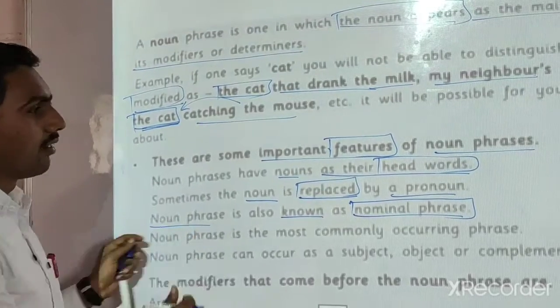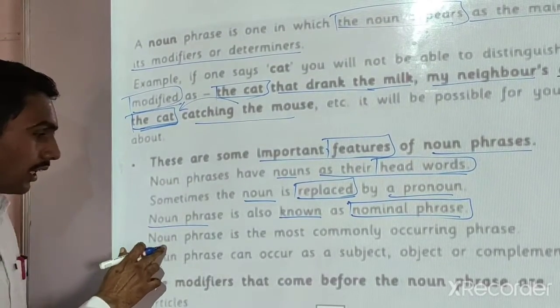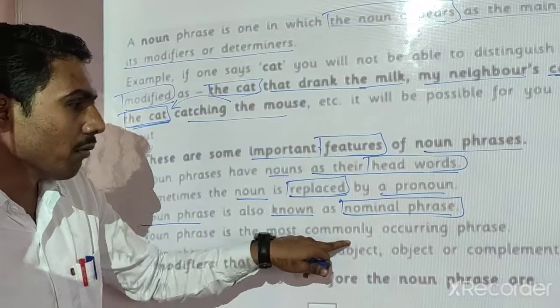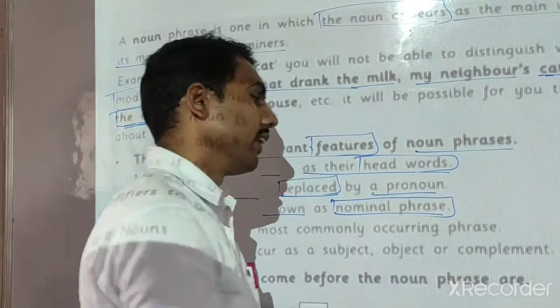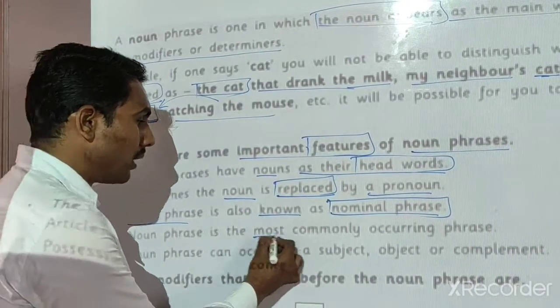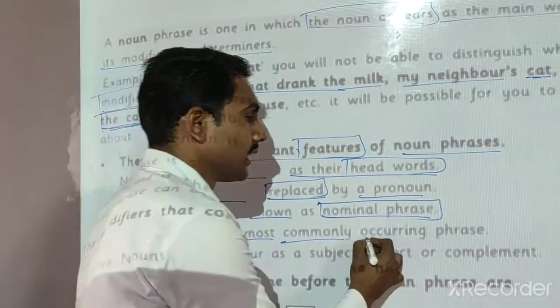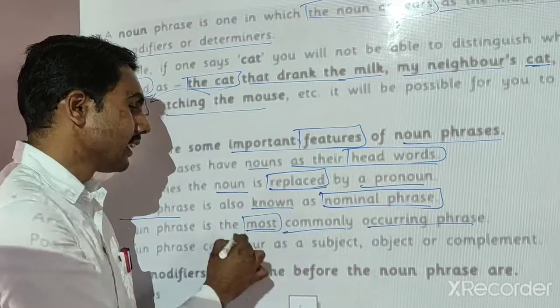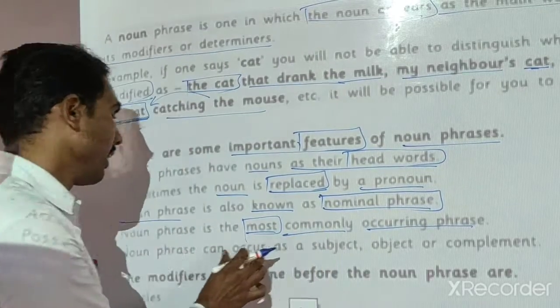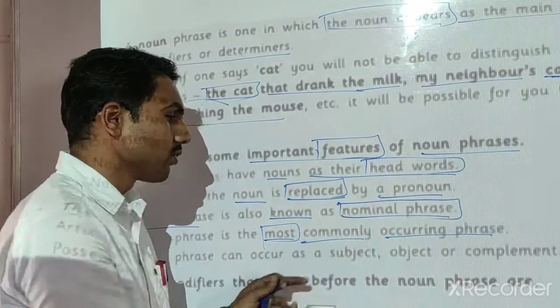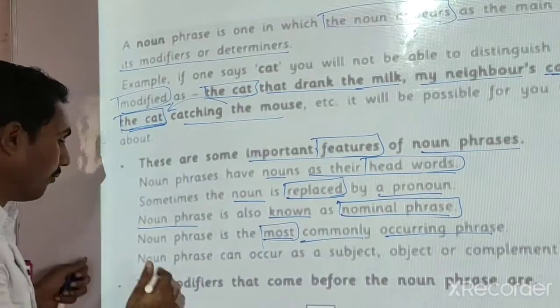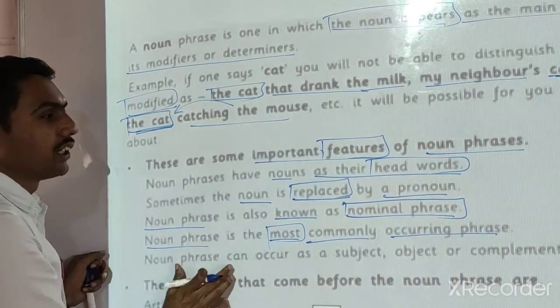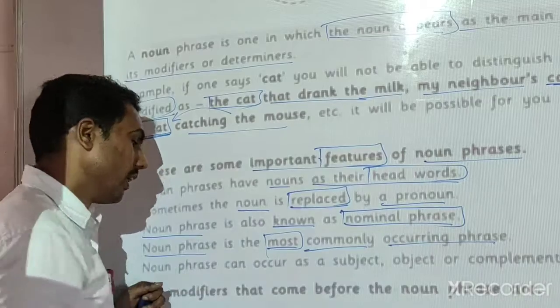It is the third feature. Now the next one: a noun phrase is the most commonly occurring phrase in any sentence. It comes mostly, जास्त वेळा येतो, त्यामुळे हे commonly use केलं जातं. It is a commonly occurring phrase. Which phrase? Noun phrase. It is an important feature of noun phrases.